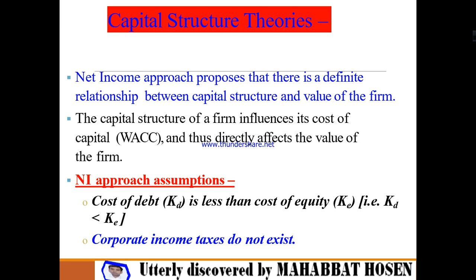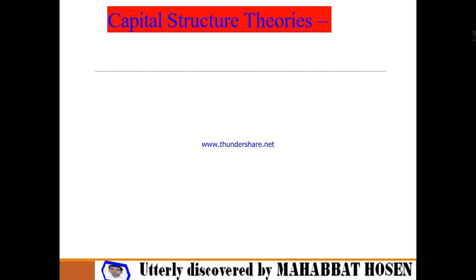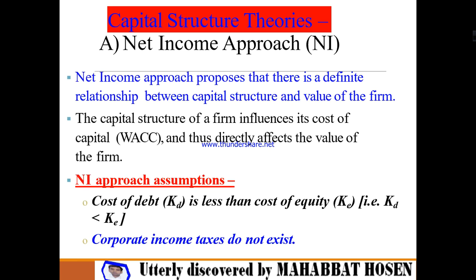So in the net income approach, there is a specific relationship between capital structure and the value of the firm, and it influences the weighted average cost of capital, with a direct effect on the value of the firm. The assumption is that cost of equity will be higher than the cost of debenture or cost of debt, and corporate income tax will not exist. Clear? Okay.